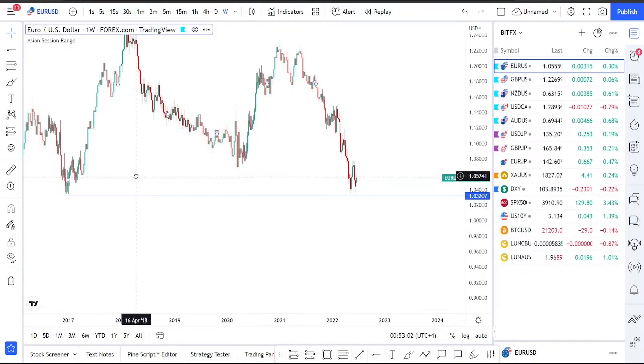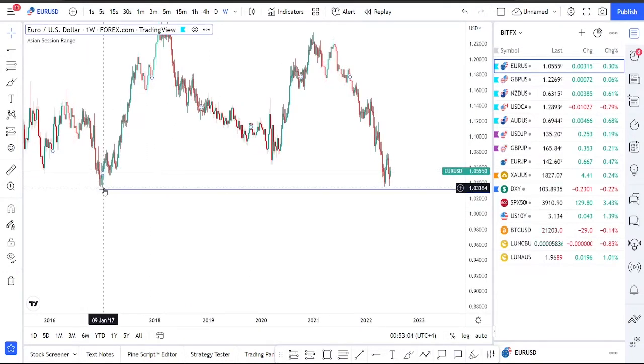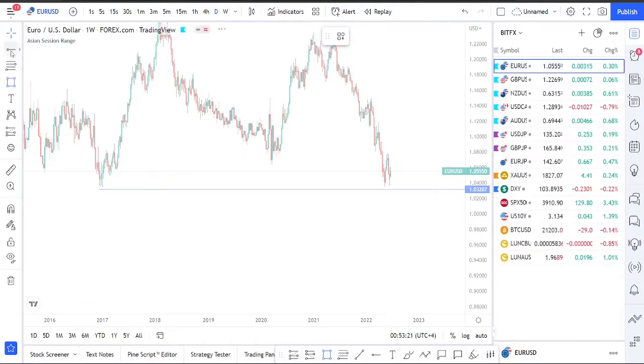So this is one of our main points to be considered, that we have this liquidity below this all-time low, as well as a strong demand area for EURUSD. I'll mark this up. Let's go to the daily time frame first.